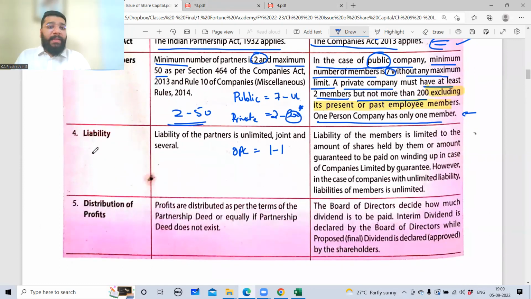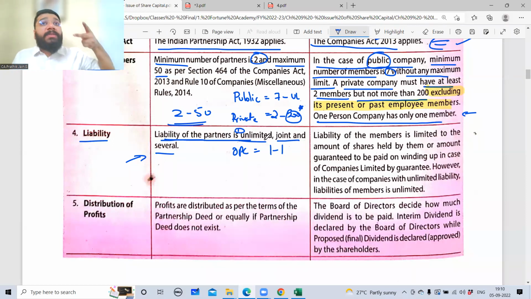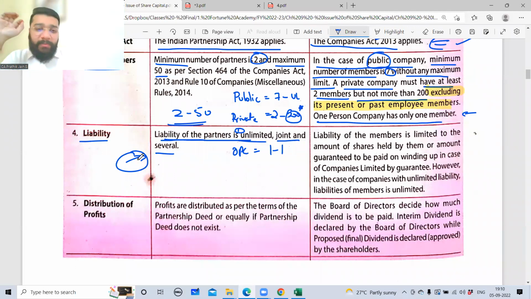Okay, sir. Now, coming to liability. Very simple, guys. The liability of a partner is unlimited and they are jointly and severally liable. If you remember, I made you write this particular point when we were doing partnership, especially dissolution. I told you if the question comes, what is the liability of a partner in a partnership concern, note down 2 points. One, the liability of the partner is unlimited. And two, all the partners are jointly and severally liable. These 2 points are very, very important from the MCQ point of view, or application-based questions, or from a theoretical point of view. Please take a highlighter and highlight this point. Very, very important. I repeat one more time, guys. Listen to me very carefully.